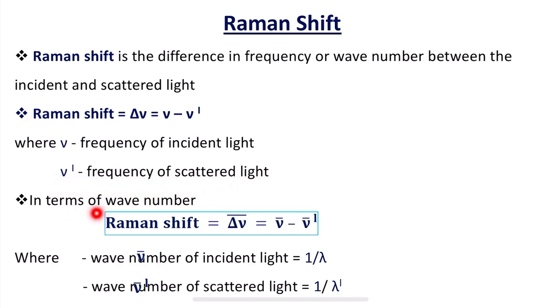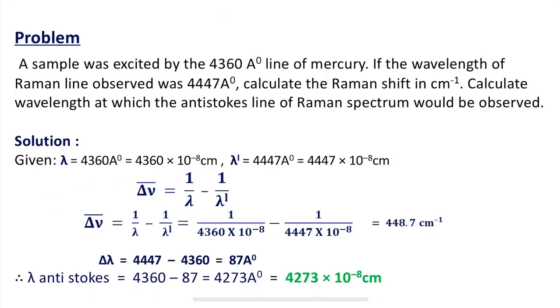In terms of wave number, Raman shift is equal to delta nu bar, which is equal to nu bar minus nu bar dash, where nu bar is the wave number of incident light, also termed as 1 divided by lambda, and nu bar dash is the wave number of scattered light, denoted as 1 divided by lambda dash. Based on this Raman shift, we have a simple problem here.